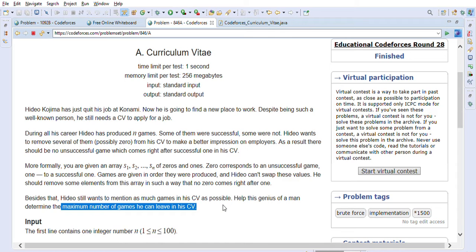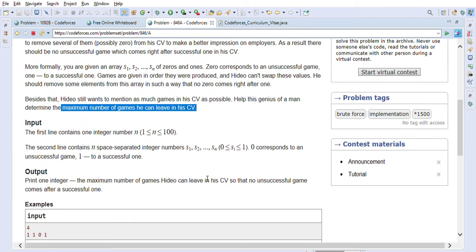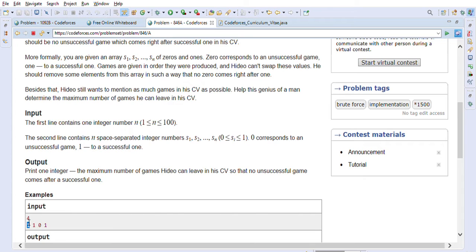So basically, Hideo is a kind of programmer. He produced some games and some became successful and some became failures. So zero is a failure, and one is a success, right? In our input they have given us n, which is the number of games he produced, and this is the order. One is a successful game here, as you can see, and zero means it is a failure game, basically, right?